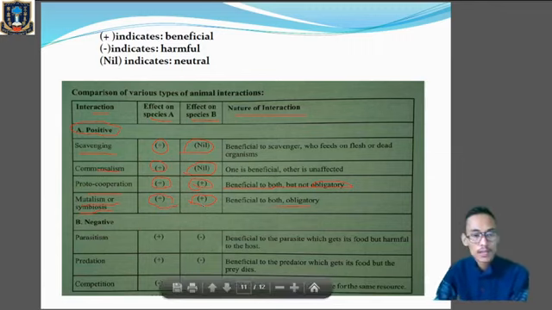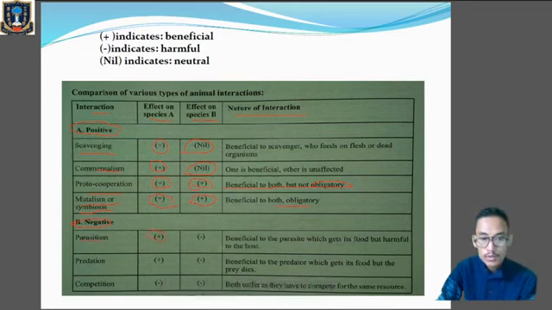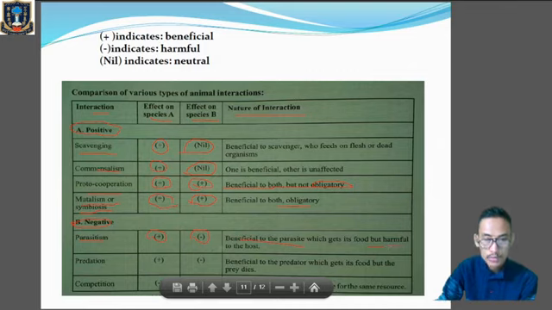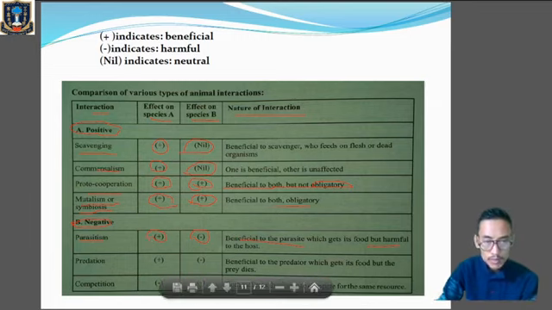Now the next one, negative interactions. Parasitism, where the parasite will be benefited and the host will be harmed. Negative is the harmful one. So if A is the parasite and B is the host, A will be benefited and B will be harmed, so we have given a negative sign to B. Predation, where one preys upon another. The predator will be benefited and the prey will be harmed.